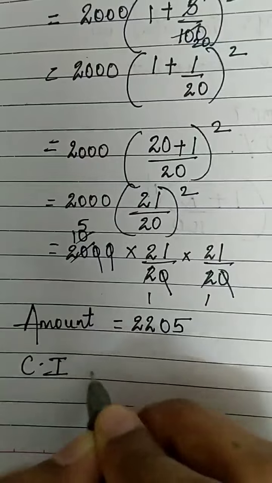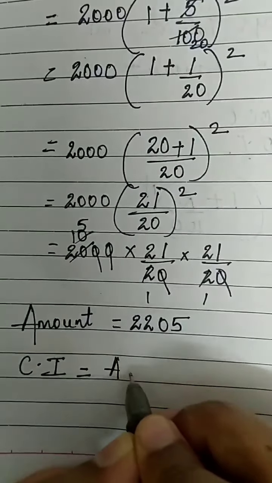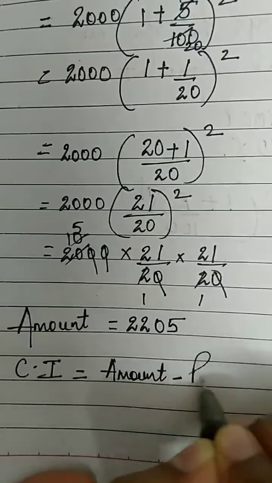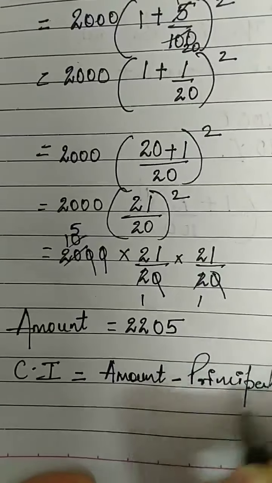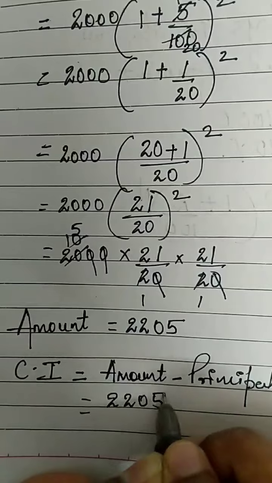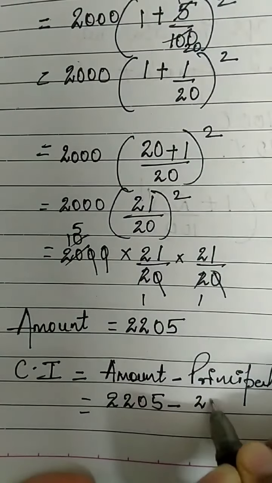The next question is the compound interest. Interest that you pay is equal to amount minus principal. The amount that we got is 2205, minus the principal borrowed, which was 2000.